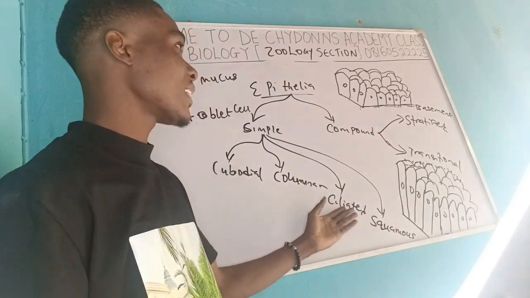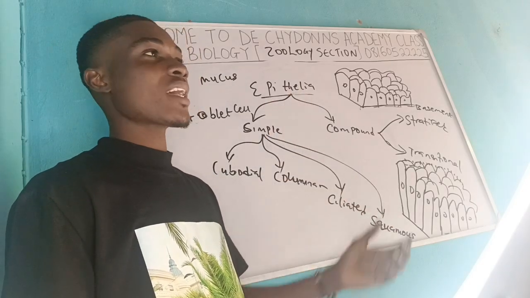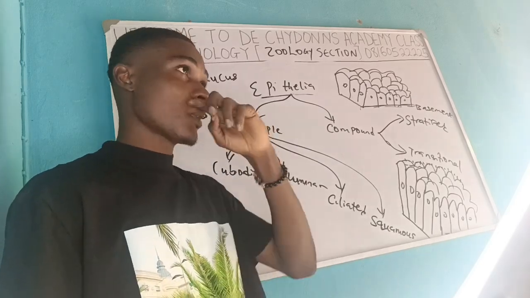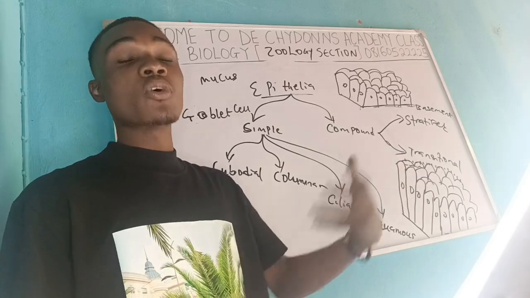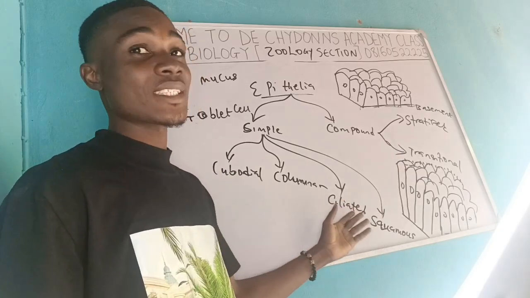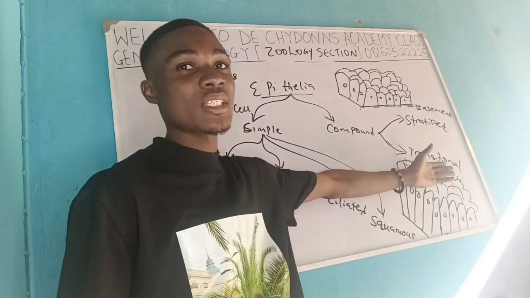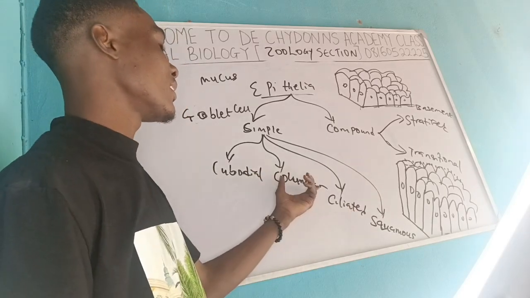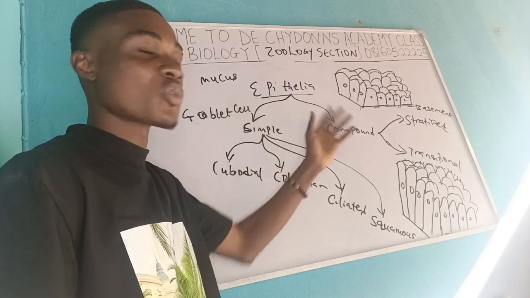And that is why ciliated epithelia are normally found in the respiratory tract, because sometimes you may need expectoration to bring out phlegm, mucus that shouldn't be in your respiratory tract. That is how nature makes ciliated to be there, because movements are needed. So in the respiratory tract, that is where you can see this one. In the other one, you can see them where mucus is highly needed, in the intestine and the stomach lining.